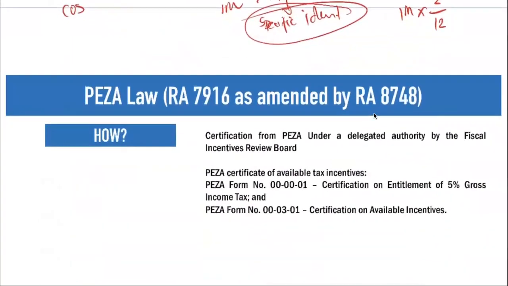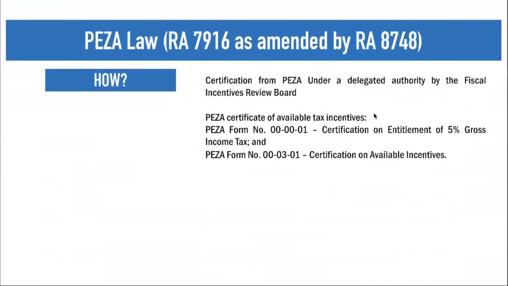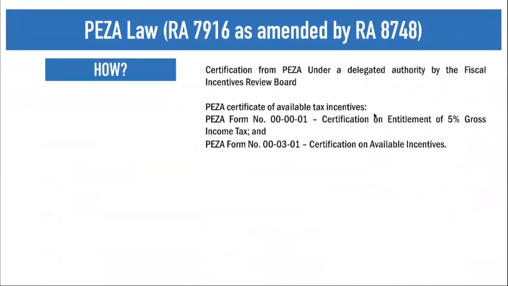Now, the next question is, how can you claim for the fiscal incentives under your PEZA? To claim for your fiscal incentives under your PEZA law, you need a certification from PEZA under a delegated authority by the Fiscal Incentives Review Board. So actually, it must be the Fiscal Incentives Review Board who should give for that particular exemption. But as I told you a while back, if ever you will avail any incentives based on your investments, you must register with the pertinent agency.